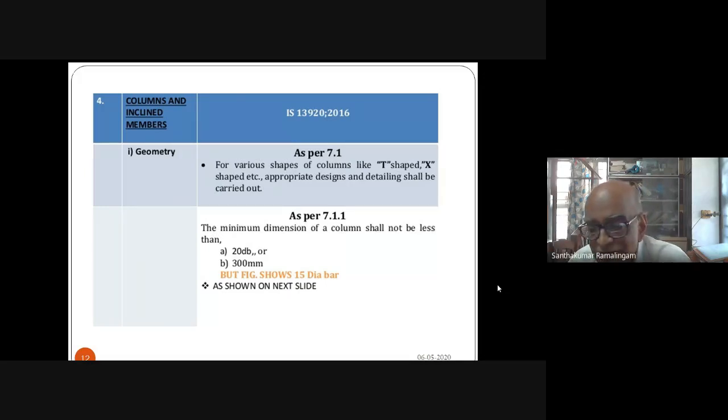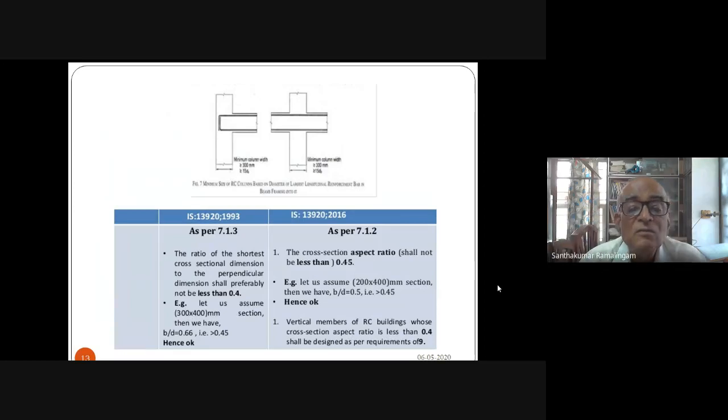There is a printer's devil in the figure given in the code which says 15 dia. It is not correct. It is actually 20 dia that is the correct value. Next slide. Yeah, here you can see it is given as 15 dia. It is not 15 dia, it is 20 dia. I have just made a sample calculation as per the old code and as per the new code, and shown you that the column width as per the new code is definitely larger than the column width as per the old code. This is as per clause 7.1.2. Next slide.